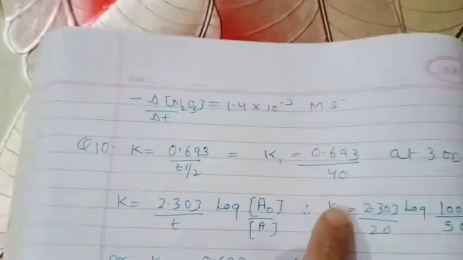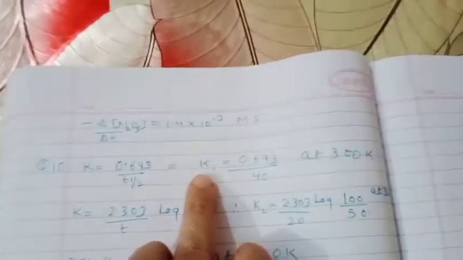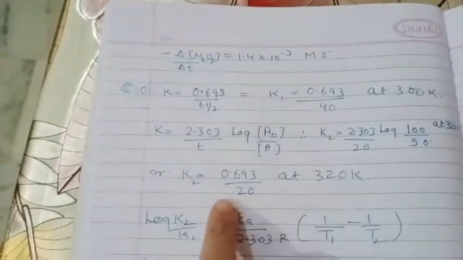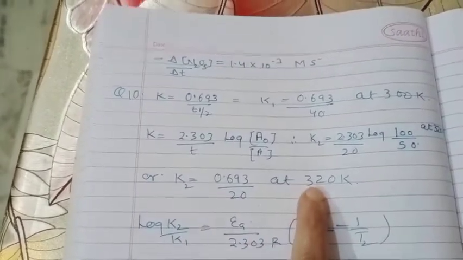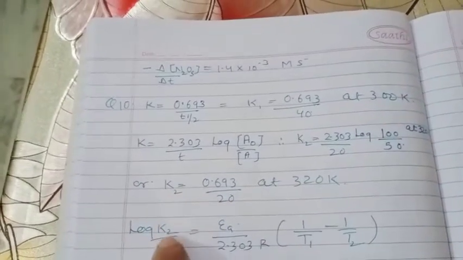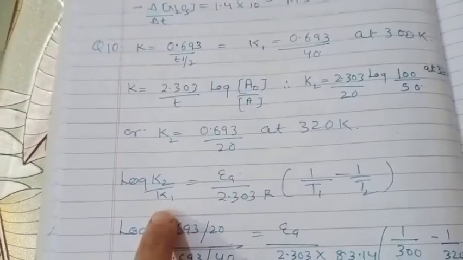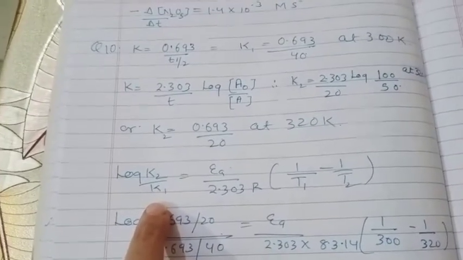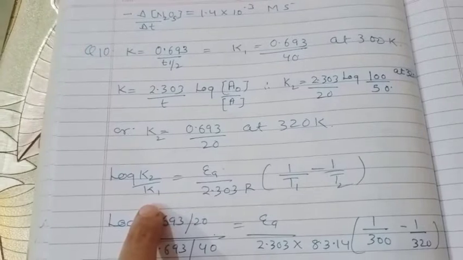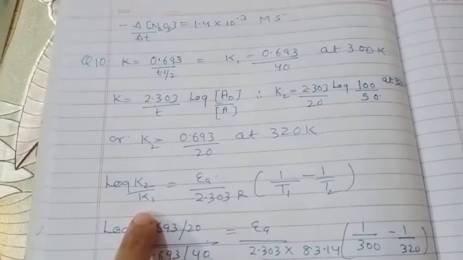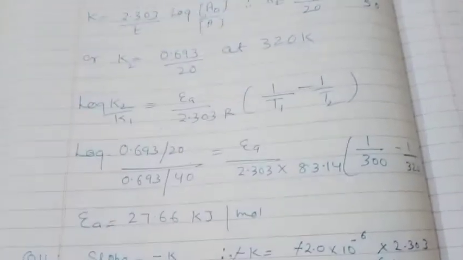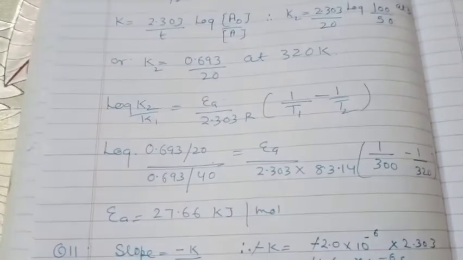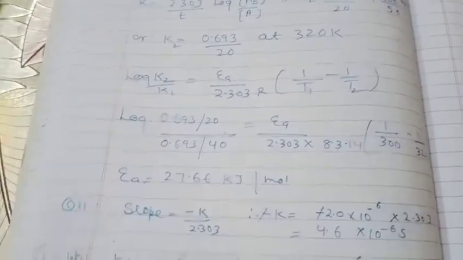So we put the value of T half, that is 40, and we will find K1 at 300 K. Similarly, we can find K2 by putting the value 20 here at the temperature 320. So we get the values of K1 and K2, and we know that for activation energy the formula is log K2 divided by K1 is equal to activation energy divided by 2.303 R into bracket 1 by T1 minus 1 by T2. Substituting the values, we will solve for the activation energy, which will come out to be 27.66 kilojoule per mole. Now switch to question number 11.